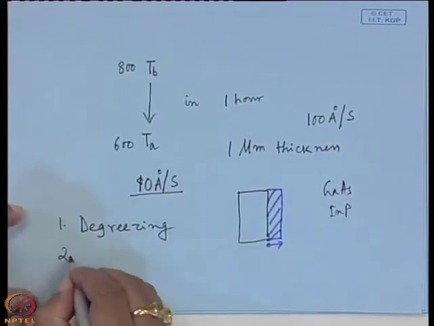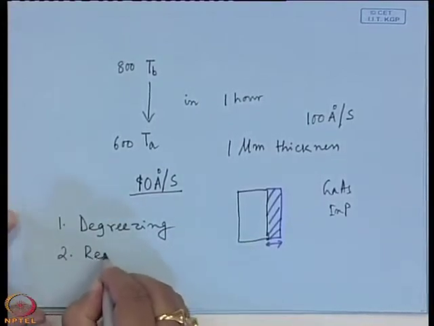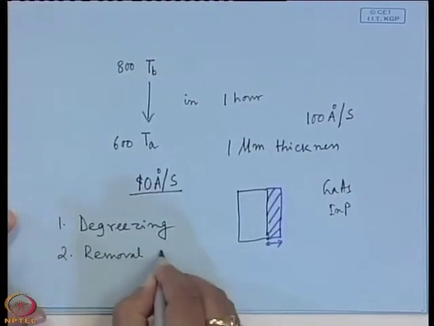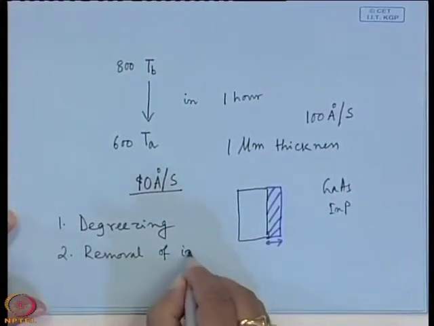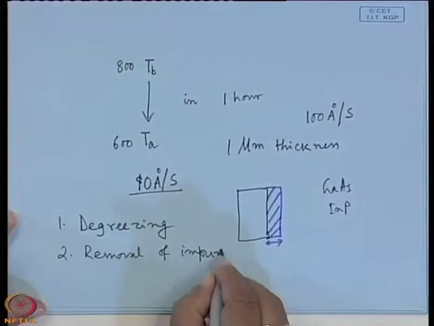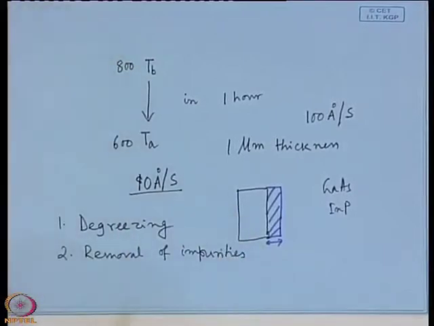And number 2 is the removal of impurities or contaminations. Degreasing means grease, grease means oily substance, you have to remove the oily substance. How are the oily substances removed? Can you tell? What is the technique using which the oily substances are removed? You all know.